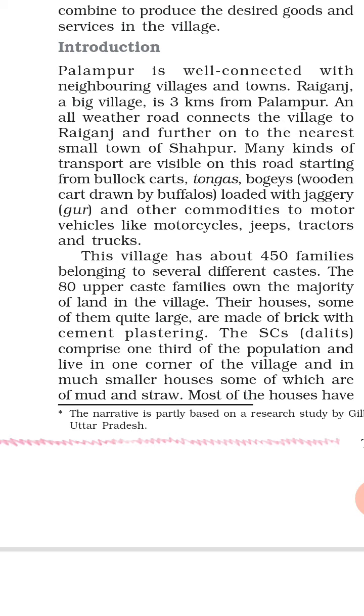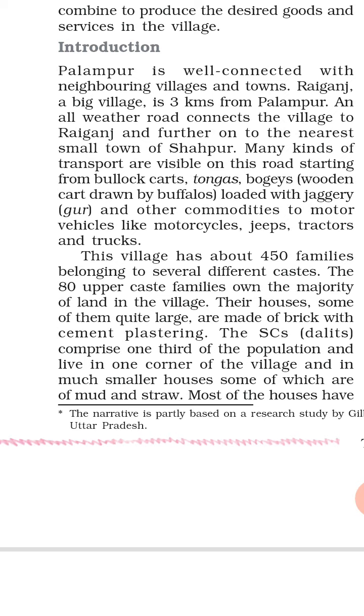The SCs, meaning Dalit people, comprise 1/3 of the population. Means out of 450 families, 1/3 of the population, and they live in one corner of the village.